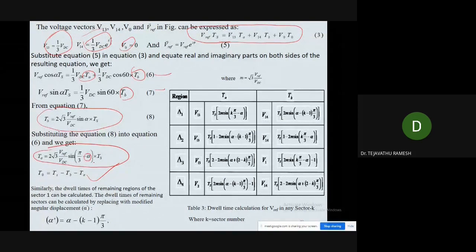If you replace this alpha with alpha dash, which is equal to alpha minus (k minus 1) pi by 3, then you can calculate the dwell times in the remaining regions also.